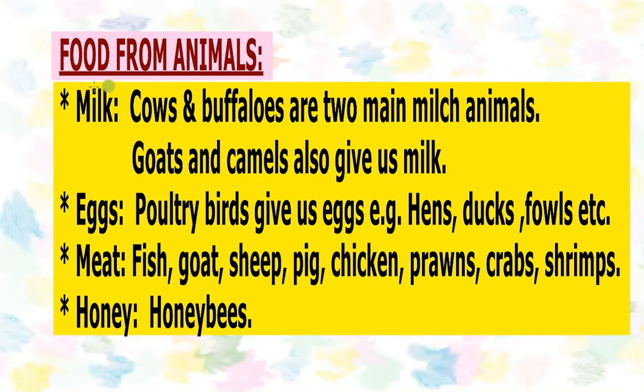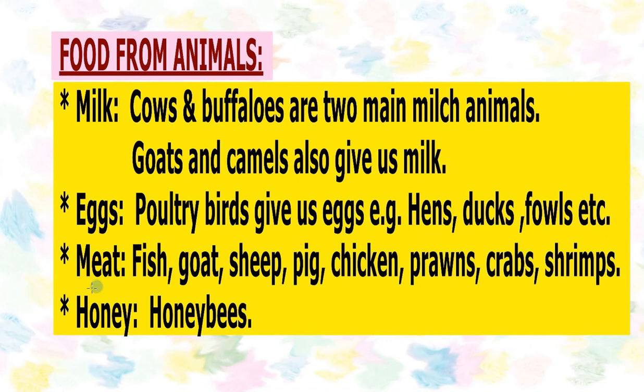Now let's discuss the food items which we get from animals, like milk. The animals which give us milk are known as milch animals. Cows and buffaloes are very common milch animals. Other than these two animals, goats and camels also give us milk. Similarly, we get eggs from animals, and the animals which give us eggs are known as poultry birds or poultry animals. For example, hens, ducks, fowls, etc. Hen eggs are very common.